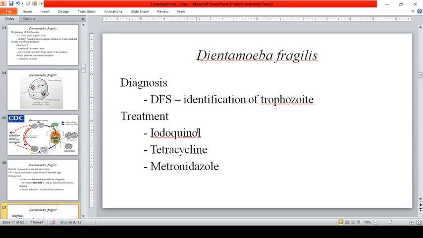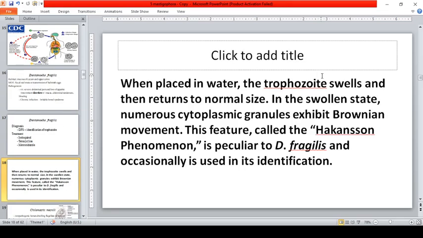Okay, guys, when Dientamoeba fragilis is placed in water, what will happen? The trophozoite swells and then returns to normal size. In the swollen state, numerous cytoplasmic granules exhibit Brownian movement. This feature is called the Haakanson phenomenon, and that is peculiar, an identifying characteristic of Dientamoeba fragilis, and occasionally is used in its identification.